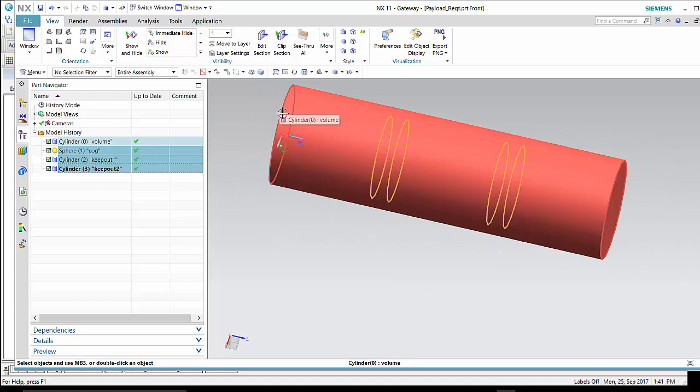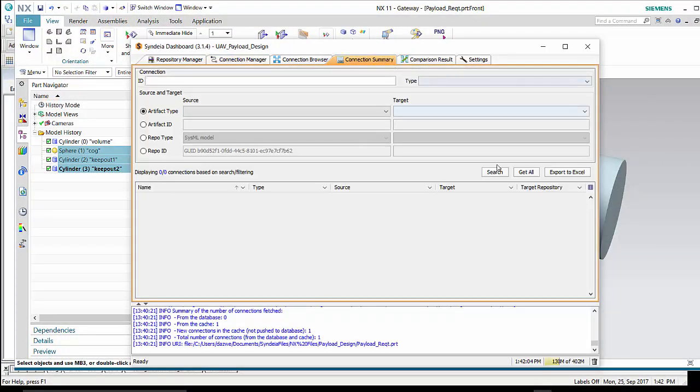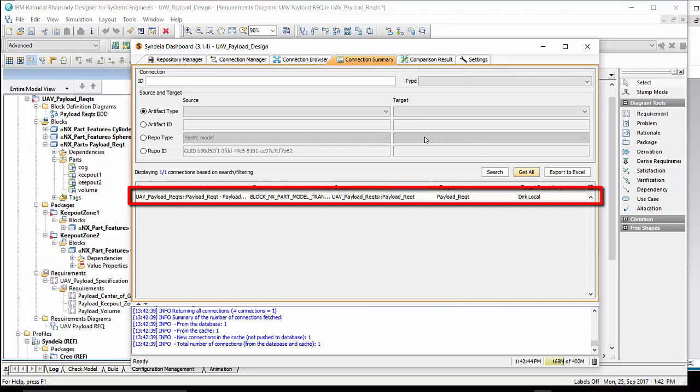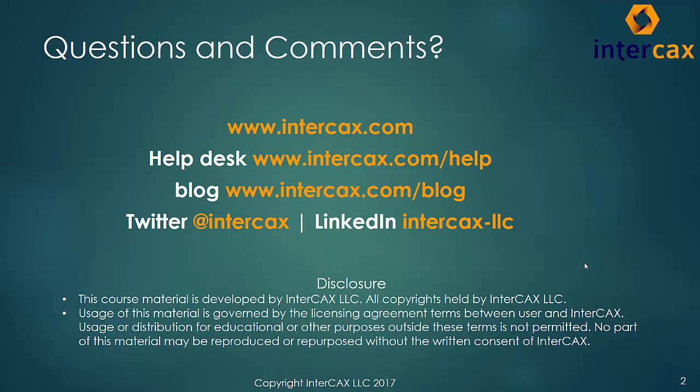The CAD designer now has an unambiguous model of the requirements to begin the design from, a design which may be brought back to the SysML model as we showed in the 13.1 demonstration video. Syndea does not provide compare and sync capabilities for this transform. If we look at the connection summary table, we see there is only one connection between the top-level block and the CAD part. Let Intercax know if you foresee new use cases in your work that require extensions to current capabilities.